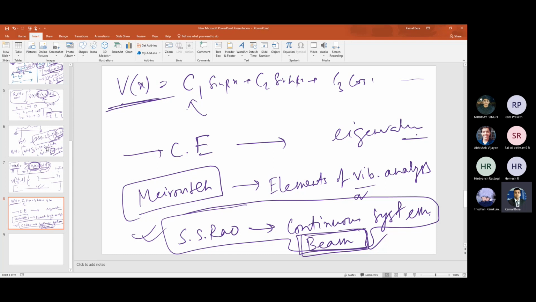Actually, the problem with this continuous system is that, not problem, I will say, since you are asking for a numerical example, the continuous system is not usually treated in an exact manner. Because a real life structure will be complicated, so using this exact approach does not work out. You have to go for an approximate method, like Rayleigh-Ritz or the assumed mode method. Somehow you have to discretize it using the finite element approach. You have to make the infinite degrees of freedom into finite degrees of freedom through discretization, and then use it as a multi-degree of freedom system. Now, how to discretize is one learning aspect.